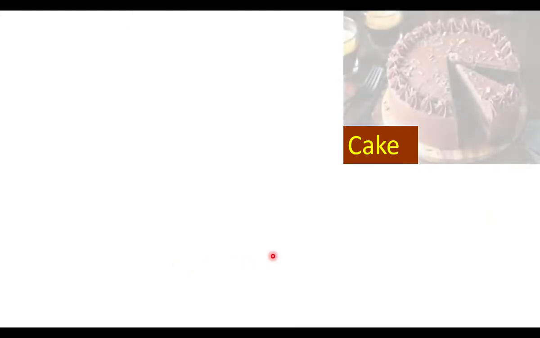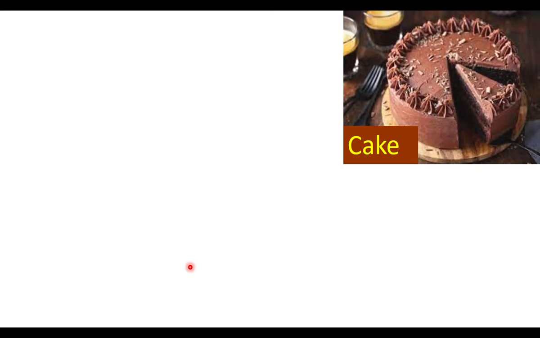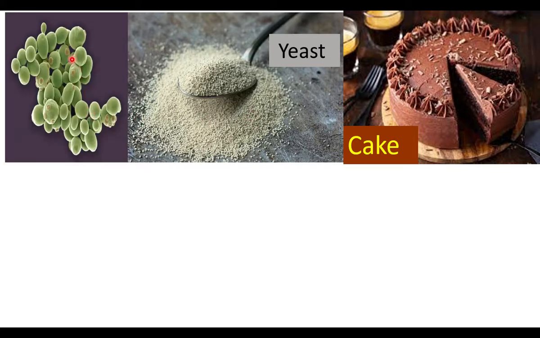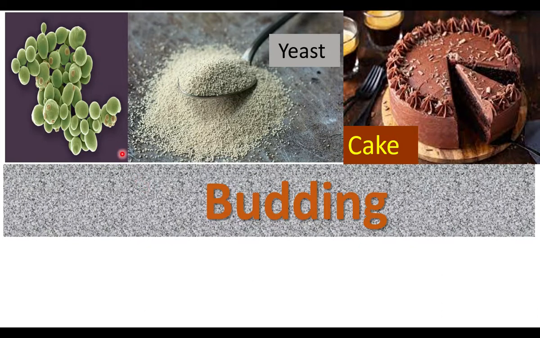Do you know the organism involved in the preparation of cake? This is yeast powder. Yeast is used in the preparation of cake. It makes the cake and bread soft. Yeast is a fungus. When we see the yeast under a microscope, we will see the enlarged image of the yeast. The yeast reproduces by the process called budding. Yeast is a globe-like fungus. It reproduces by means of budding.